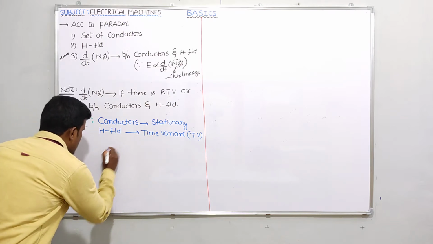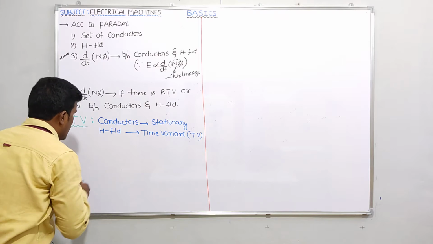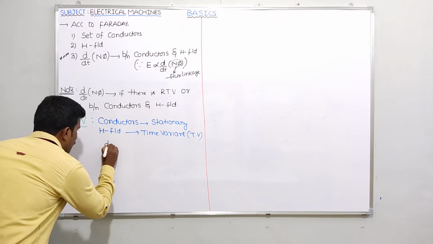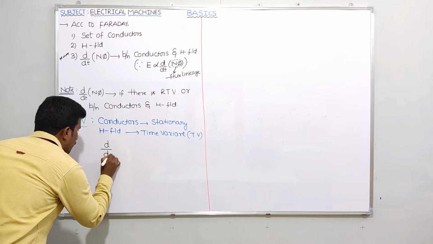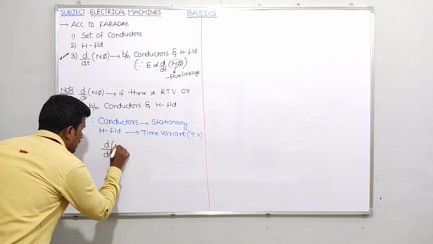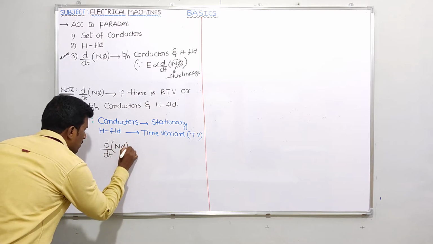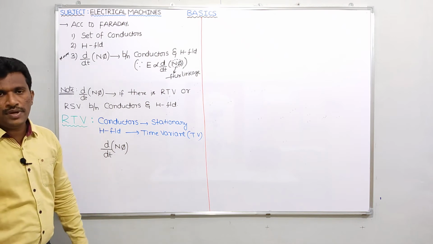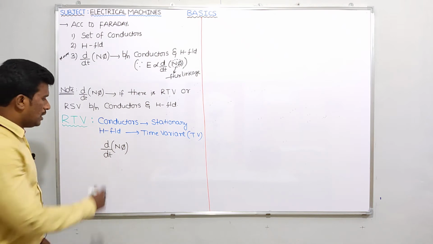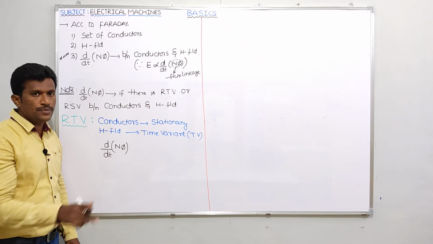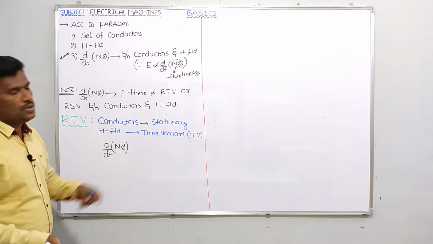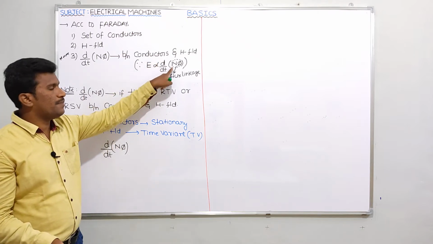Here, please try to listen. A rate of change of d by dt of N phi, a rate of change of flux linkage, will be possible. I'll tell you how it is possible. Rate of change of flux linkage will be possible and EMF will be induced. You know, E is proportional to d by dt of N phi, no?